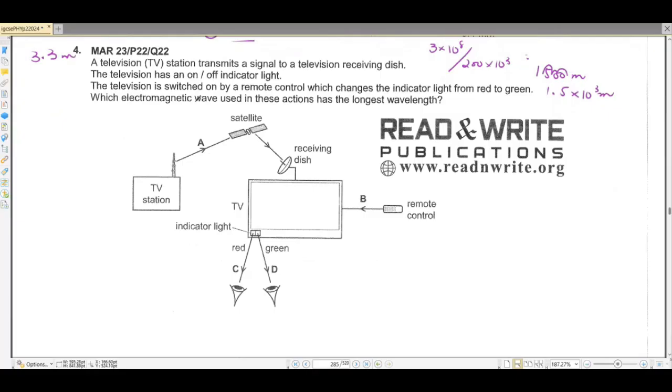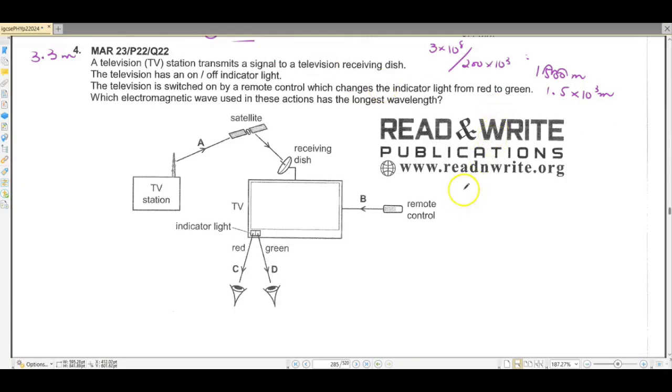A television station transmits a signal to a television receiving dish. The television has an on-off indicator light. The television is switched on by a remote control, which changes the indicator light from red to green. Which electromagnetic wave used in these actions has the longest wavelength?